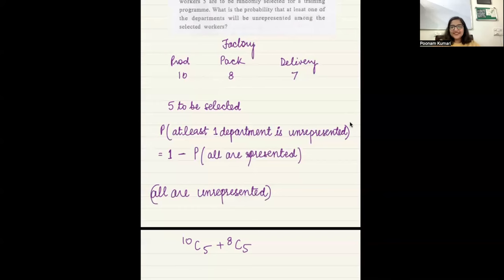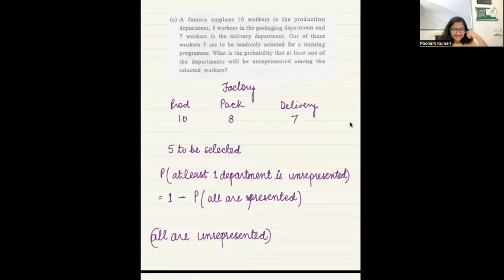It looks very easy. This question looks very easy. But it's not. Okay, if I ask you, production department was unrepresented, what would that mean? Means we have not chosen from production department. So either people were from packaging or delivery or both, right? But production people were not a part of that team.